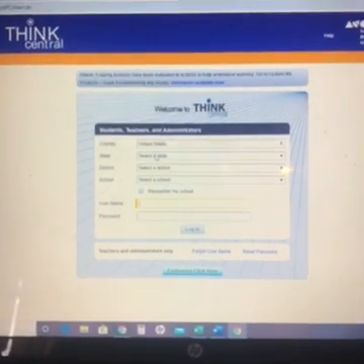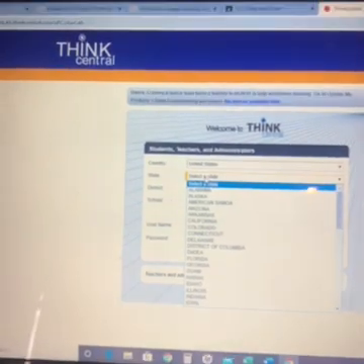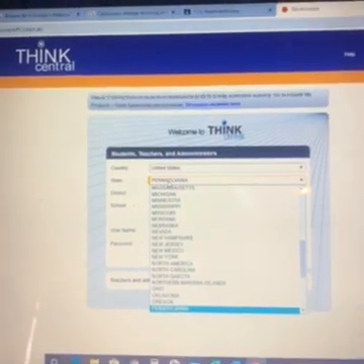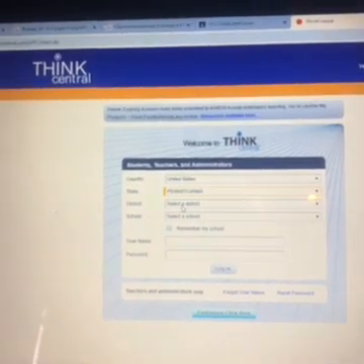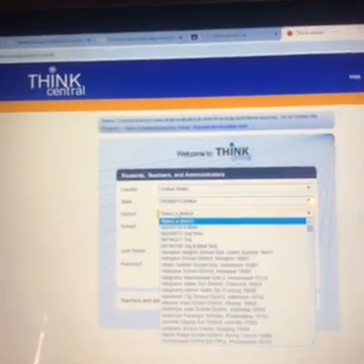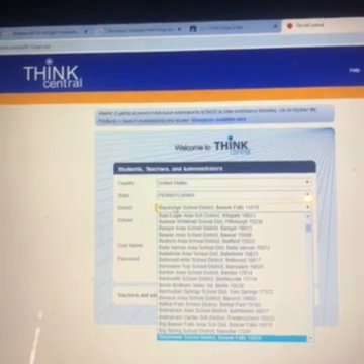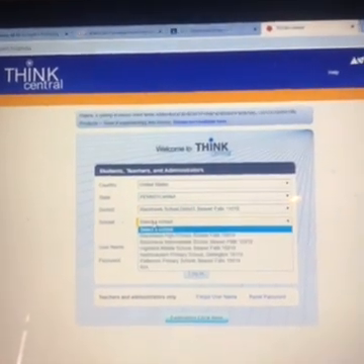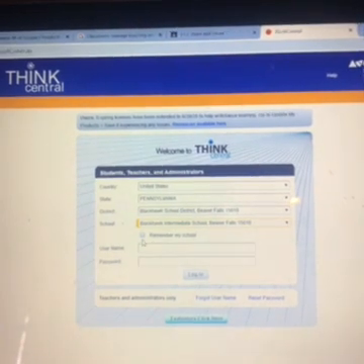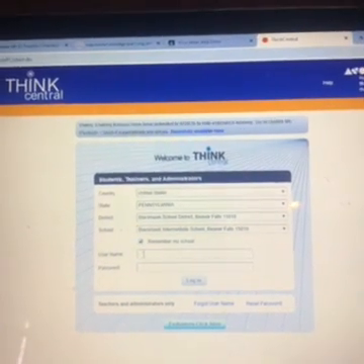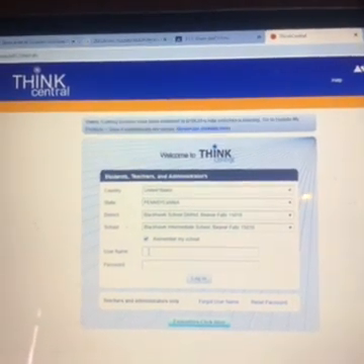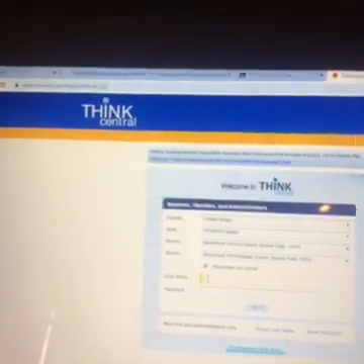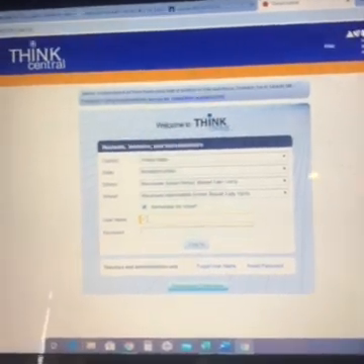Don't forget, you have to fill all of these things in. The United States is already picked. A little tip, if you press P on your keyboard, it takes you to Pennsylvania, press enter. When you go to district, click. If you press BL, it takes you to Blackhawk, press enter on your keyboard. When you get to this, there's a lot less choices. You can choose Blackhawk Intermediate. You can also choose to save your information there, and hopefully when it pops it back up for anything else, you will be able to see your information there.